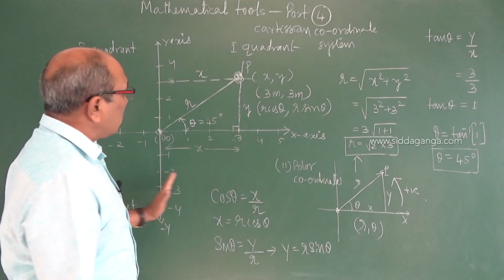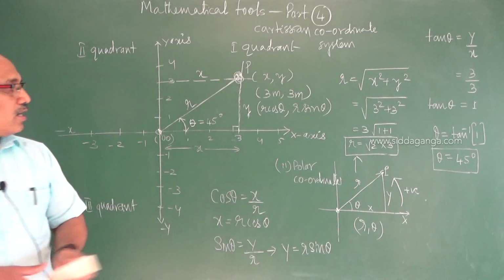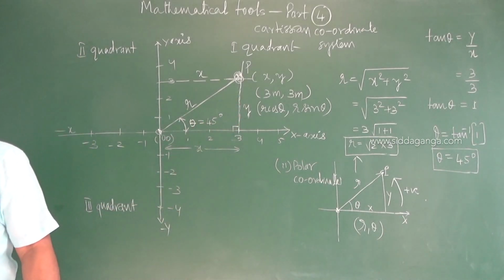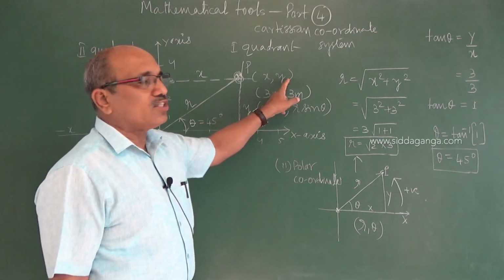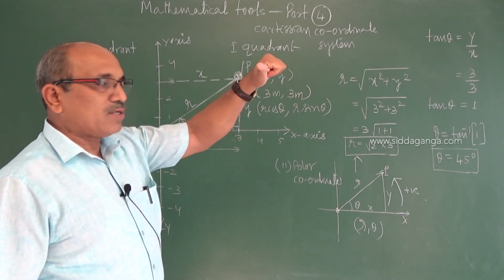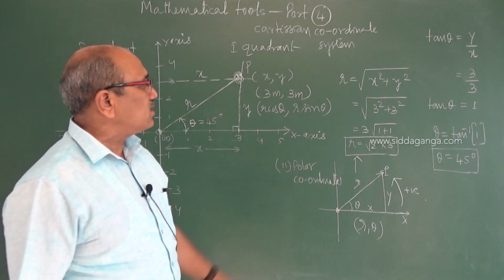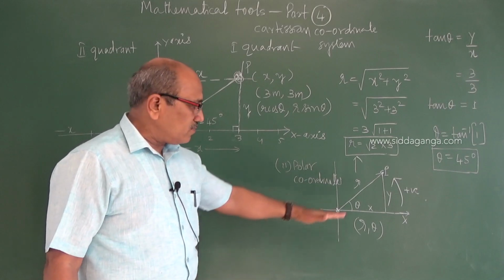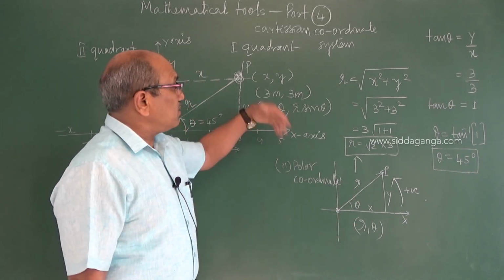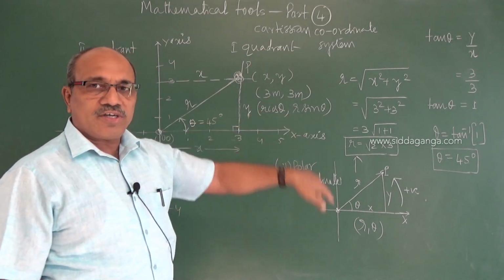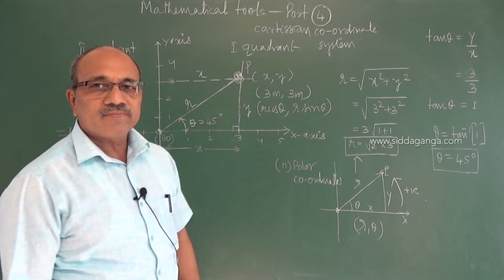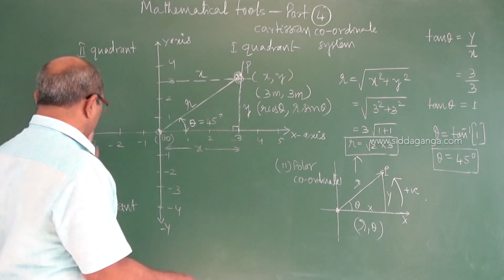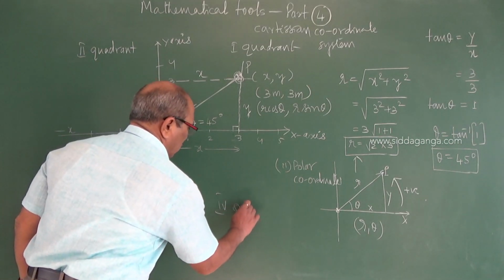Now there are 4 quadrants. Before concluding, I hope you have understood how to find the Cartesian coordinates in the two planes, and in the z direction, where the distance moved perpendicular to the xy plane is considered as the z coordinate. Polar coordinates, r and theta, we also discussed. We can represent the Cartesian coordinates in the form of polar coordinates for the particular position of the point. And now coming back to the 4 quadrants: first, second, third and fourth quadrant.